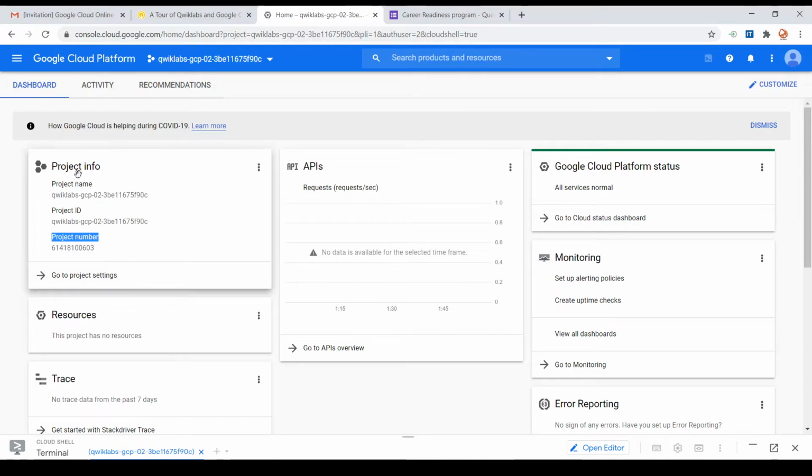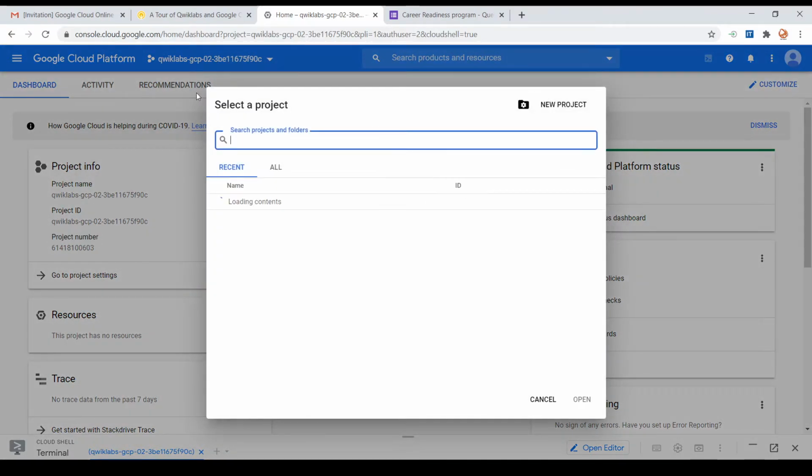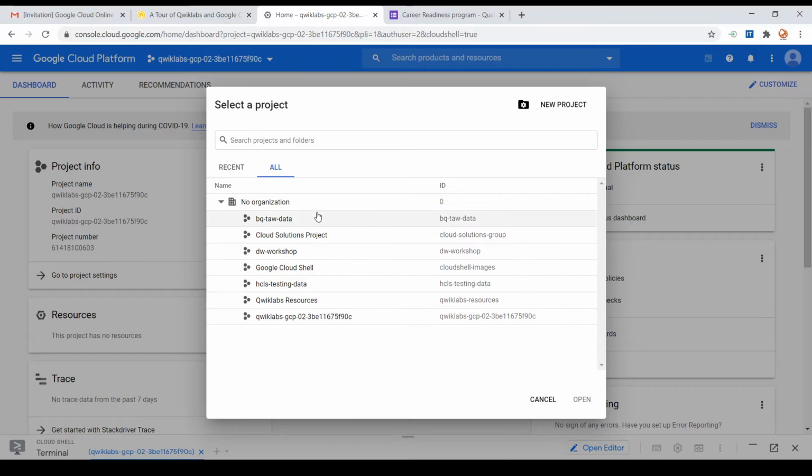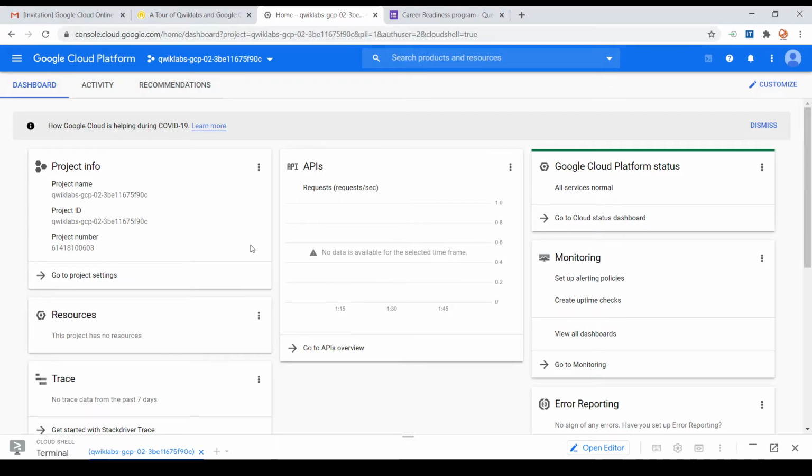So make a note of all the details of our project. And also the details of the project can be accessed from the top left side. Once you click on the Quick Labs option or on the project name, you will have a pop-up describing the name of your project and the ID of your project. And also you can see all the projects running under the organization. So that's a basic layout, and we will be familiarized with each and every card while we proceed with this course, which can be discussed later.